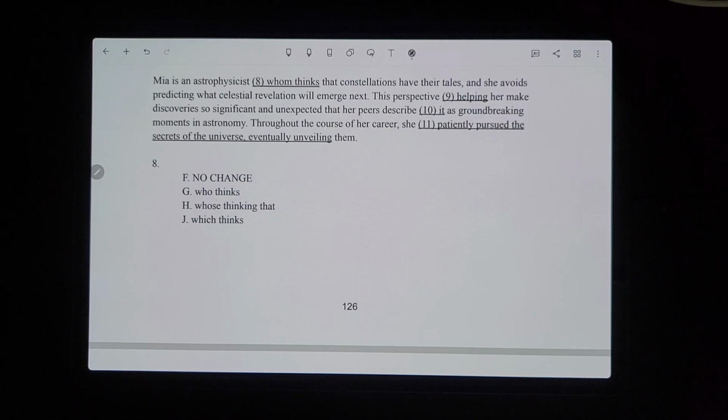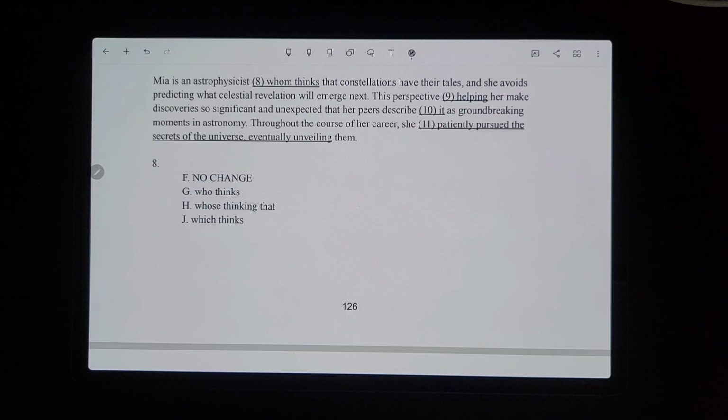So remember, there's that trick with who versus whom. When we're referring to a person, it's going to be who or whom, or it could be whose if we're trying to show possession. But we're not, so it's going to be either who or whom in this case.